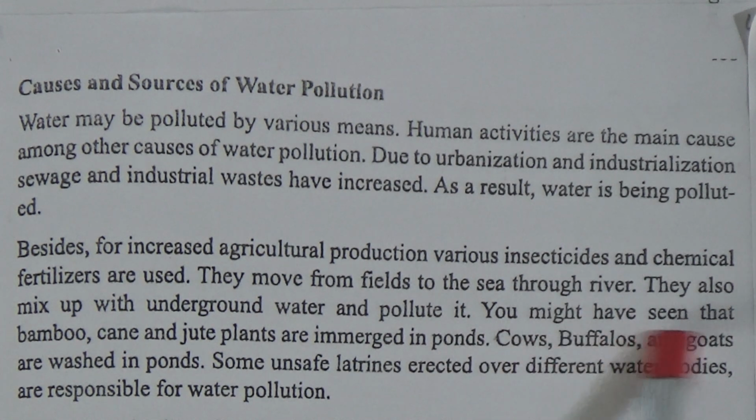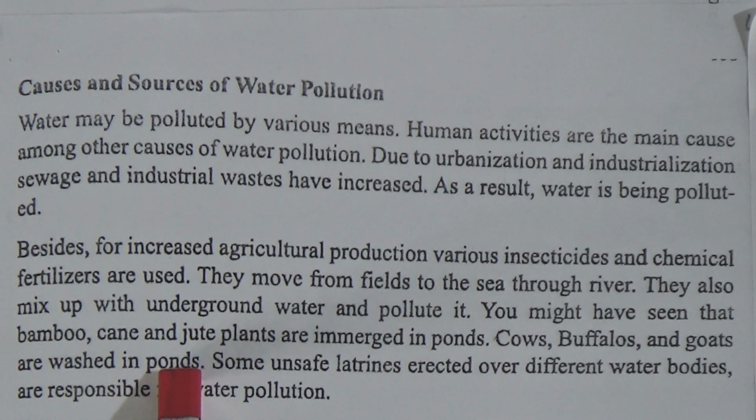You might have seen that bamboo, cane and jute plants are emerged in ponds. Cows, buffaloes and goats are washed in ponds. Some unsafe latrines created over different water bodies are responsible for water pollution.